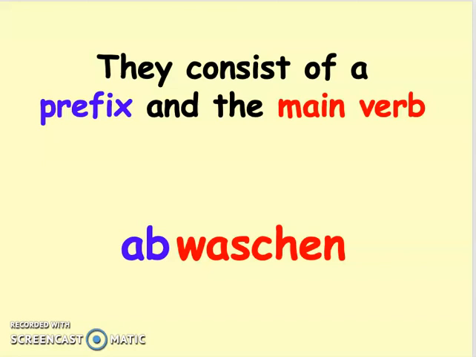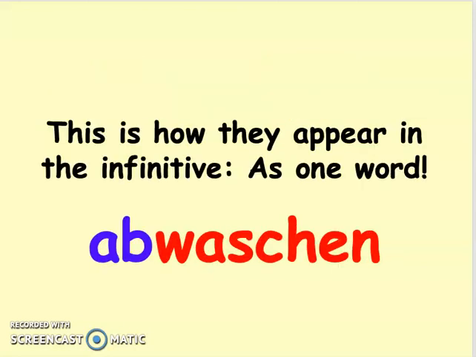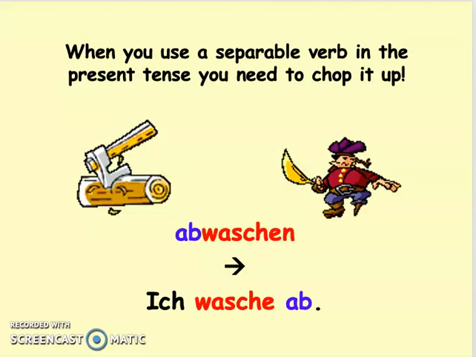So like waschen, to wash. Abwaschen means to wash off, or another way of saying doing the dishes. In the infinitive, they show up as one big word, abwaschen. But if we're going to talk about these in the present tense, we have to split or separate them. So we're basically chopping them up.